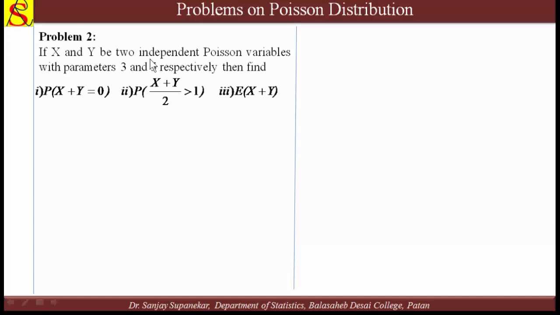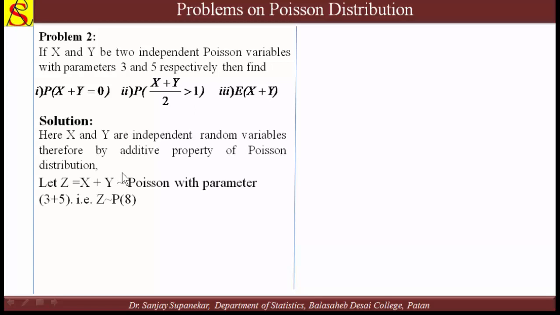If x and y are two independent Poisson variables with parameters 3 and 5 respectively, then find the probability of x plus y equal to 0, the probability of x plus y by 2 greater than 0, and the expectation of x plus y. We call x plus y as z. What is the distribution of z? By the additive property, which we have just seen, x plus y follows the same distribution with parameter lambda 1 plus lambda 2. Here lambda 1 is 3 and lambda 2 is 5, so z follows the Poisson distribution with parameter 8.